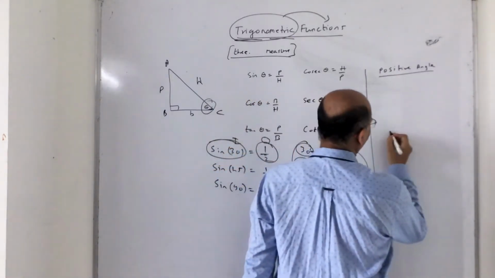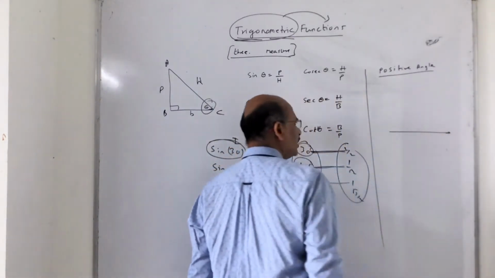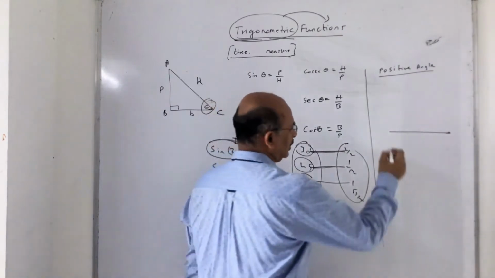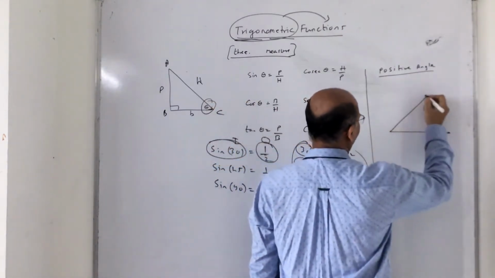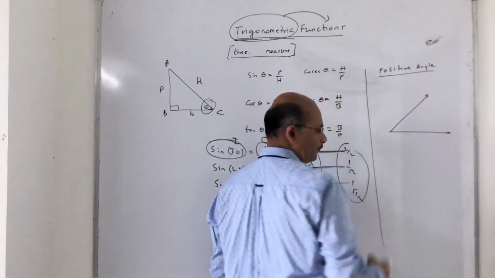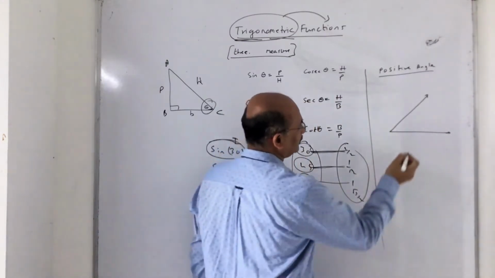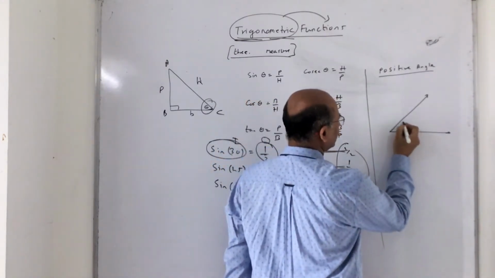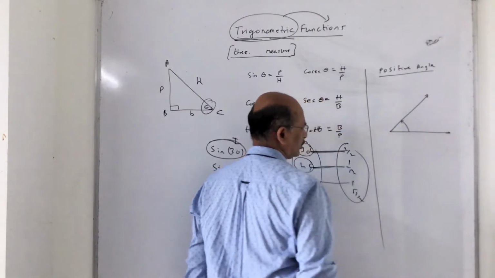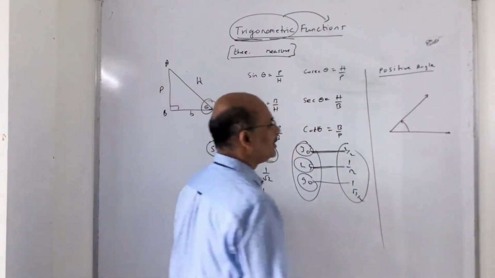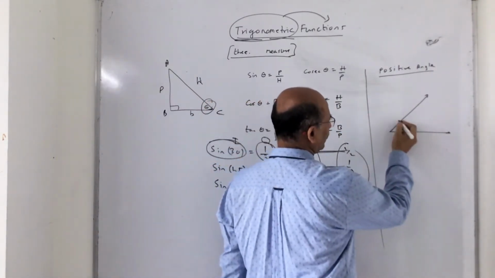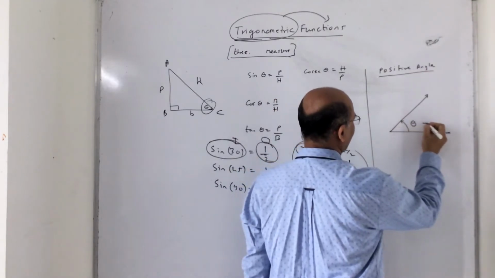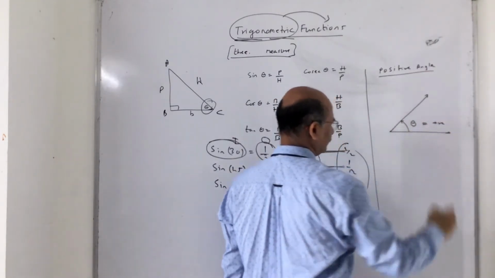Now for example, this is the initial arm. You know this is the terminal arm, right? If, I repeat, if the terminal arm moves in the anti-clockwise direction, then theta is positive.